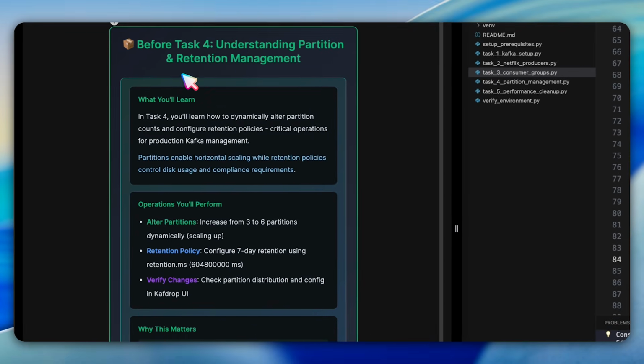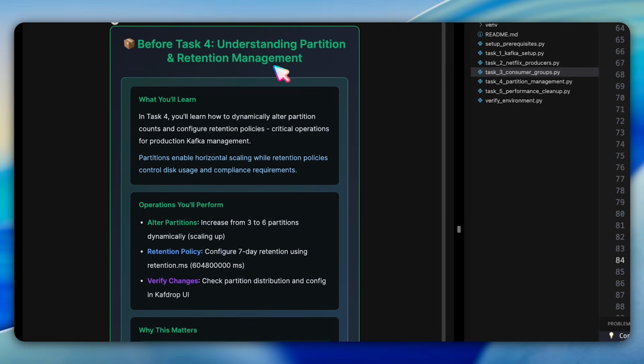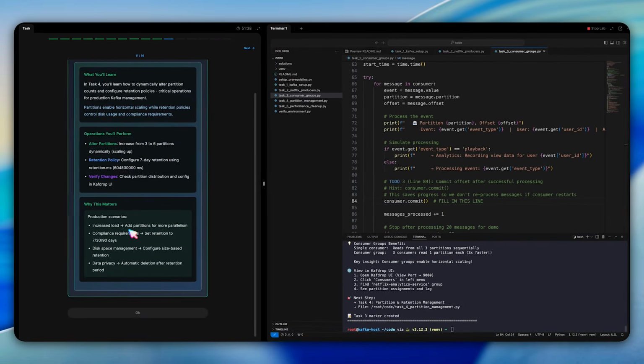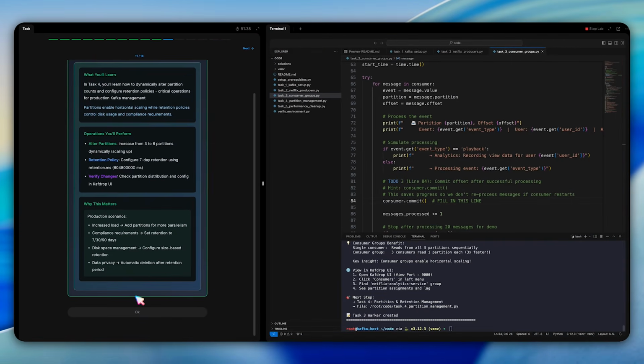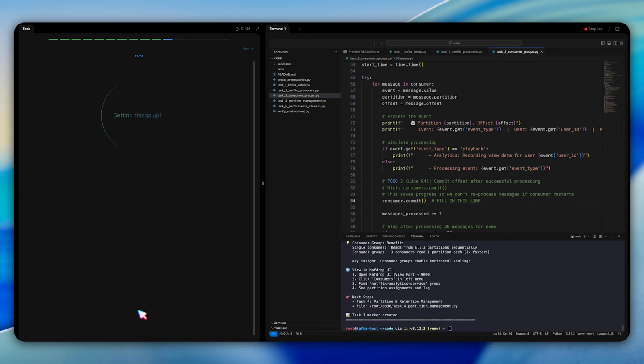Question 11 explains partitions and retention management before we dive into task number 4. In production, we need to dynamically alter partition count as load increases and configure retention policies for compliance. We'll alter partitions from 3 to 6 to double our throughput capacity and set a 7-day retention policy for GDPR compliance by configuring retention.ms. And this matters in real scenarios like Black Friday traffic spikes where we need more parallelism, or GDPR requirements for automatic data deletion.